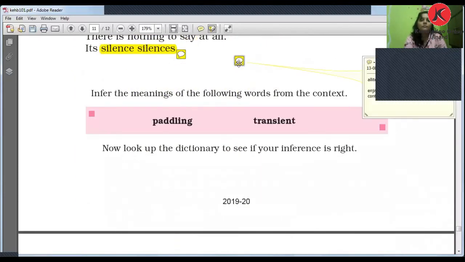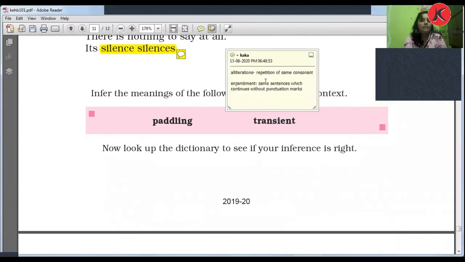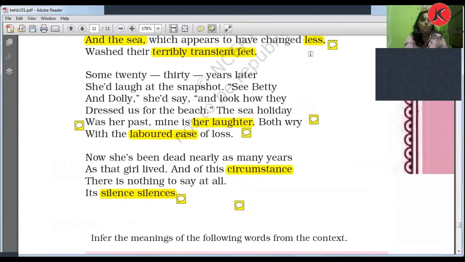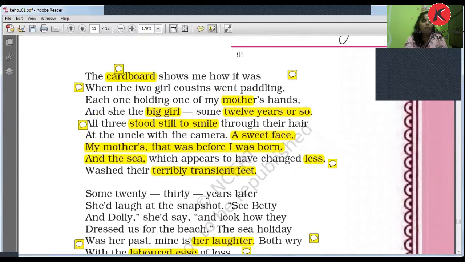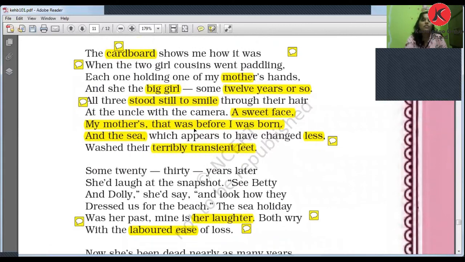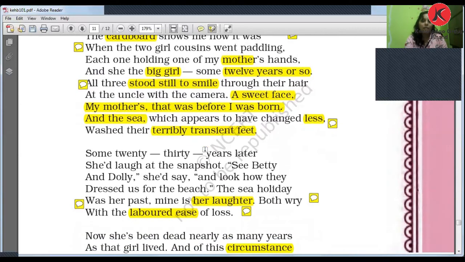Now see here, I have noticed some poetic devices, right? Some poetic devices are used here, like alliteration. Alliteration means the repetition of consonant sounds. Let's find out. Here there are so many repetitions. The first one is "stood still to smile": the S sound, S S S, stood still to smile. So this is alliteration. Here you can also see "terribly transient", so there is also alliteration.